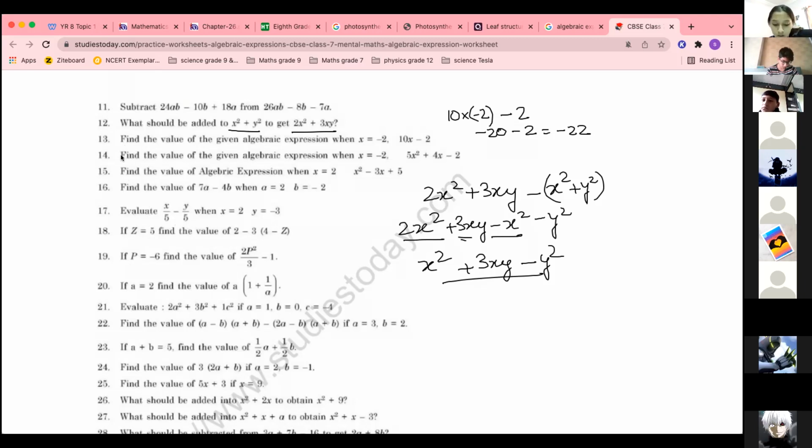Question number 13 and 14, send me the answer. Question number 13, I have done over here. -22 is the answer. Do question number 14.